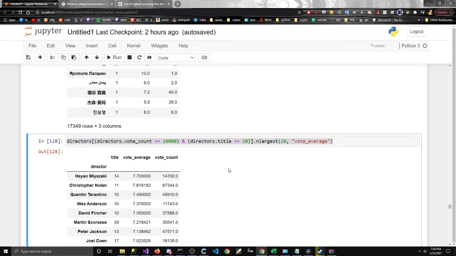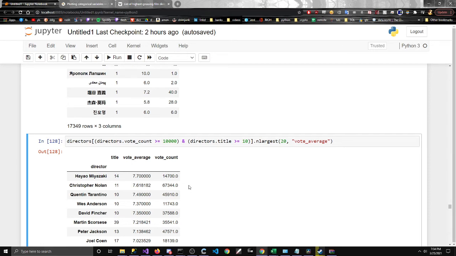The highest acclaimed director in this data, essentially, with at least 10,000 count votes on him. So we're filtering out all the one vote, 200 votes, and we're trying to get as many votes as we can for the director. So the highest is Miyazaki, which makes sense to me. He is a very well regarded director.